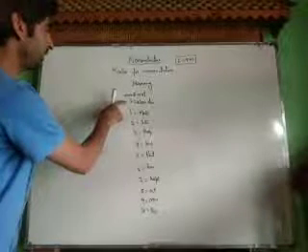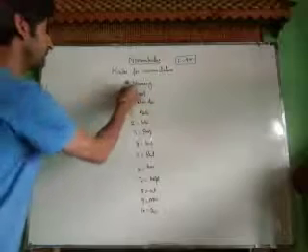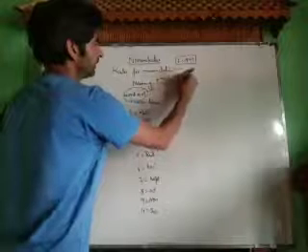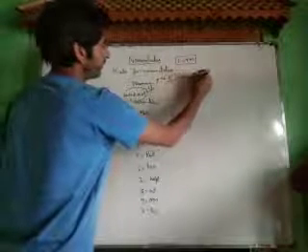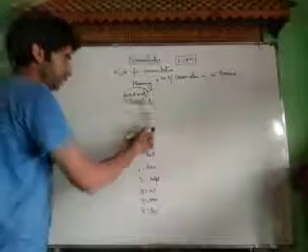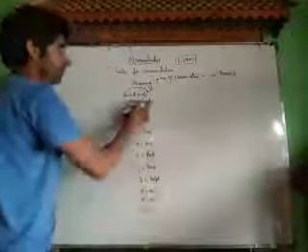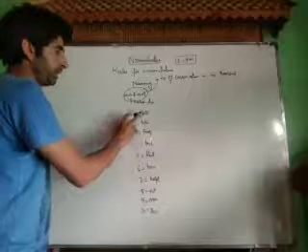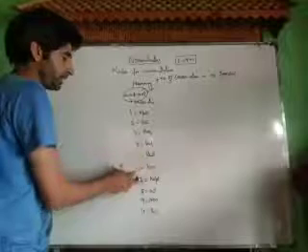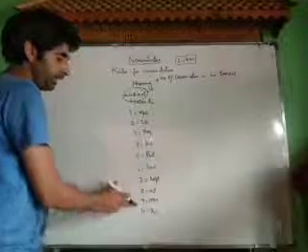Word root indicates the number of carbon atoms in the parent chain. What does word root indicate? The number of carbon atoms in the parent chain. Whatever parent chain you are going to select, the number of carbon atoms in that chain is the word root. If the number of carbon atoms is 1, we use meth, 2 eth, 3 prop, 4 but, 5 pent, 6 hex, 7 hept, 8 oct, 9 non, and 10 dec.